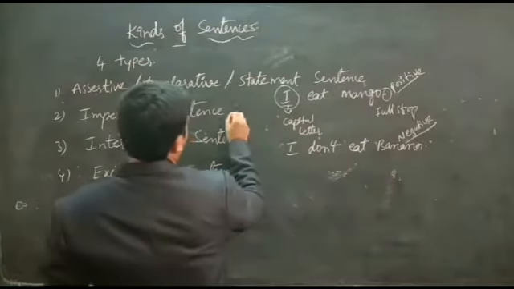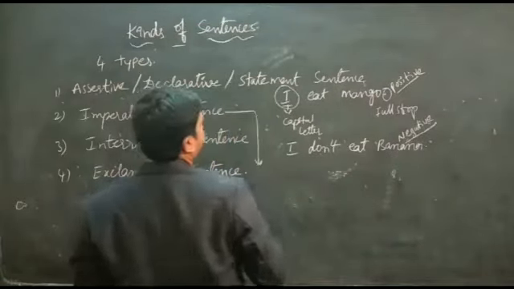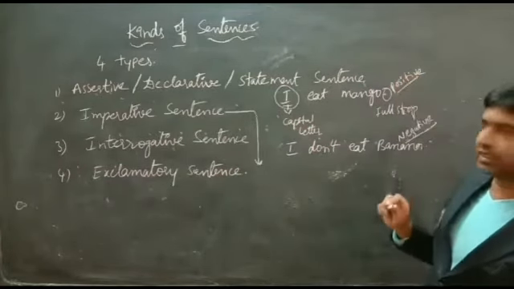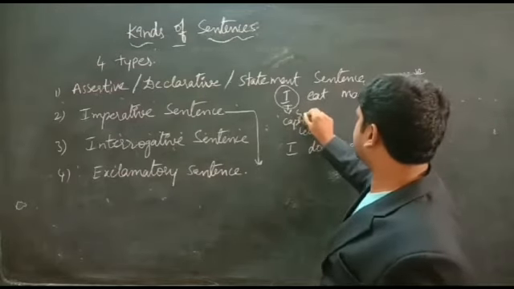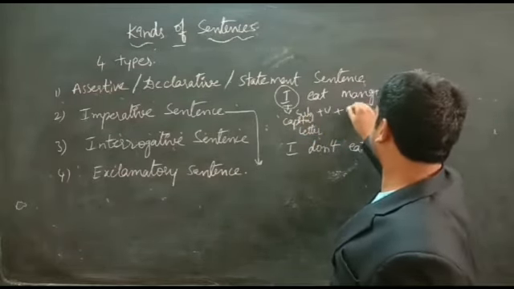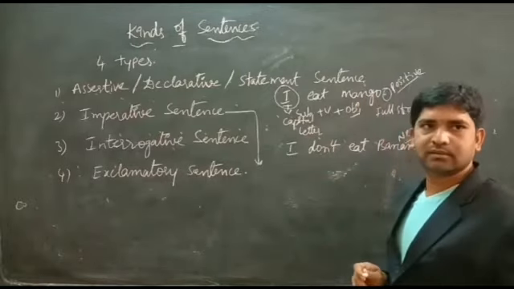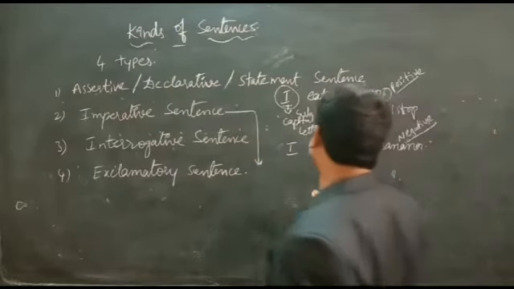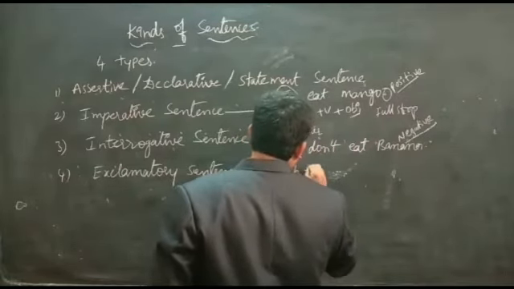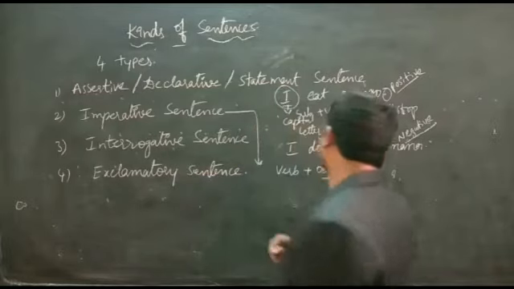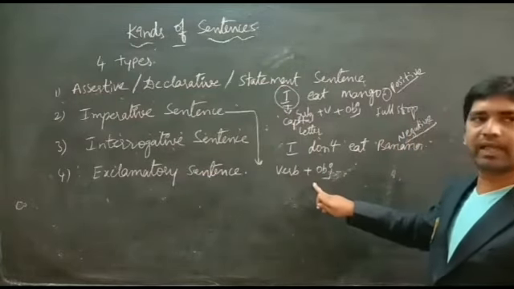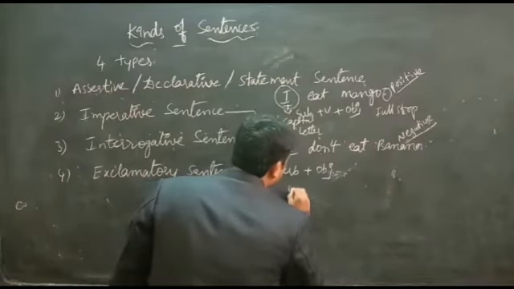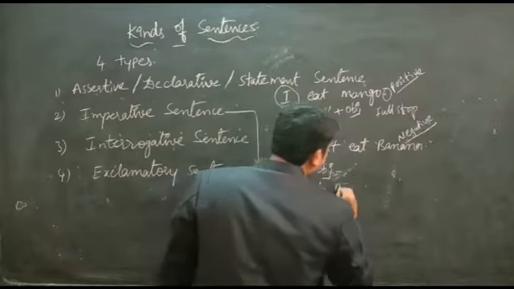Here, imperative sentence. In this statement or the declaration or assertive sentences, we are taking subject, verb plus object. But in imperative sentences, we are taking only verb plus object.